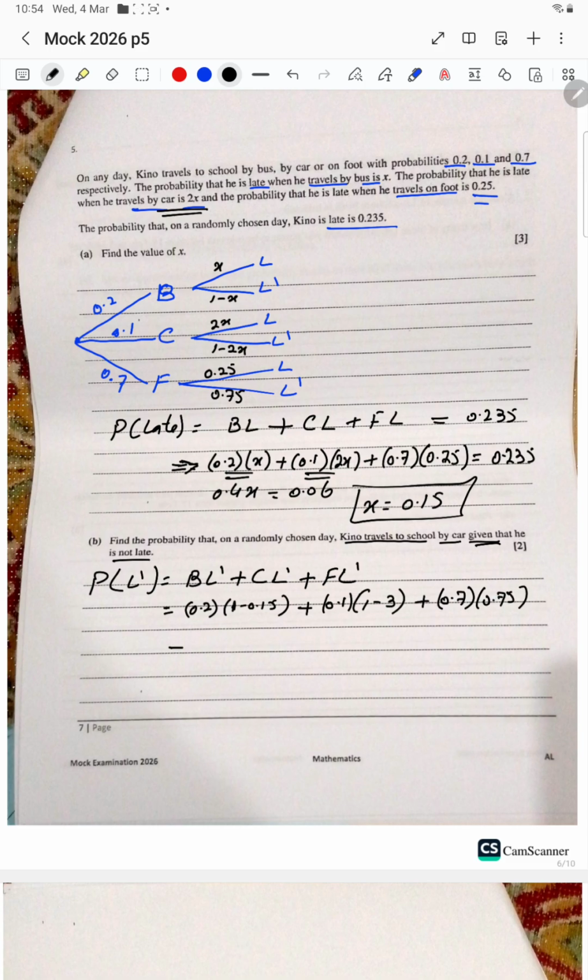So we can simplify this to get the final answer. In the calculator we will get the probability of not late only, that is 0.765.